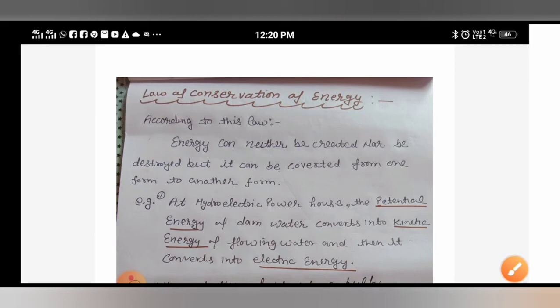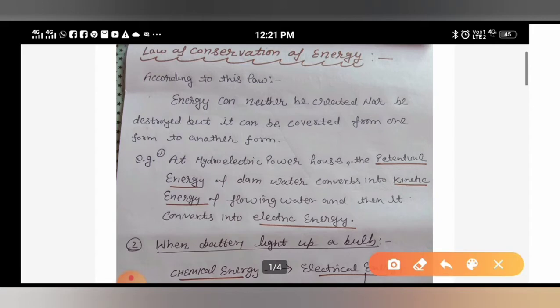Dear students, let me first tell you the meaning of conservation. Conservation means something which remains constant. Constant means same, which is not destroyed, which is not created. Like conservation of forest, which you have studied, means forest we are not supposed to destroy. So same here, conservation means energy which we don't need to destroy. So let us see the definition of conservation of energy.